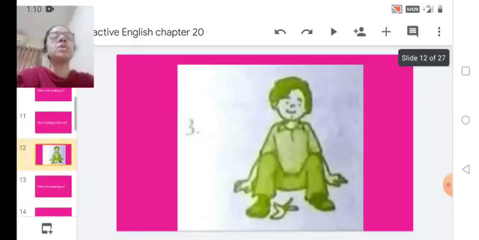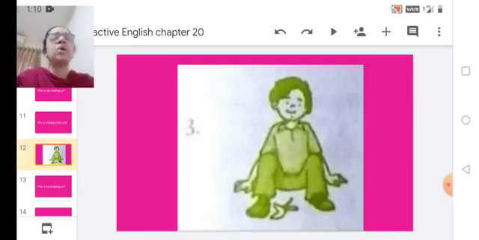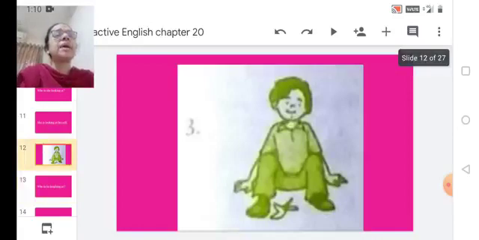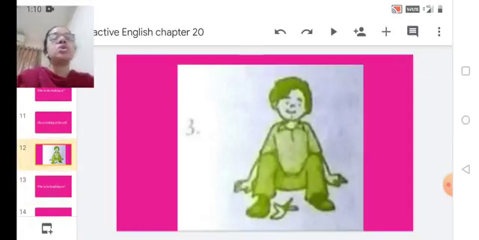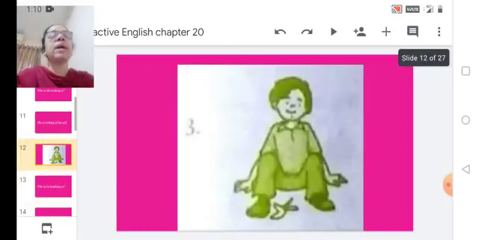Let's move ahead, students. Here we have this picture. There's a boy sitting and you can see something in front of him, right? Who is he laughing at? Yes, he's sitting there and he's laughing. Now again you look at the picture.